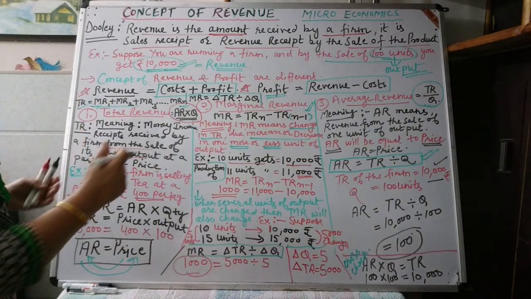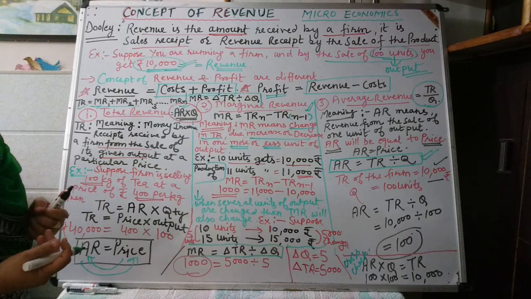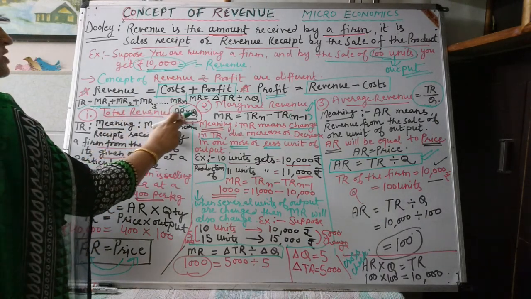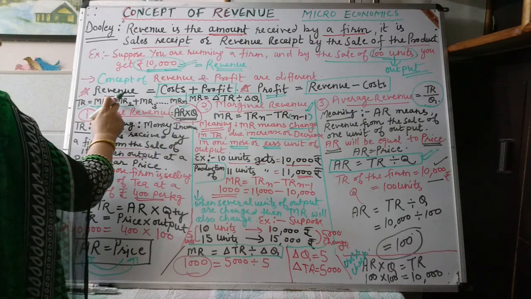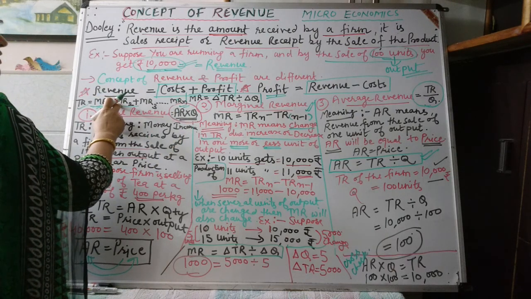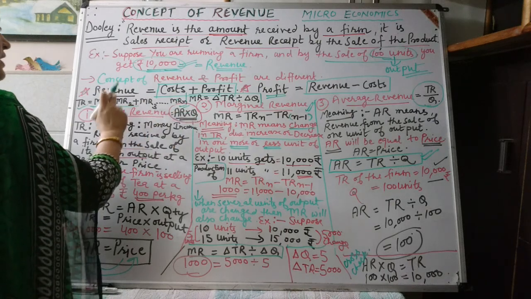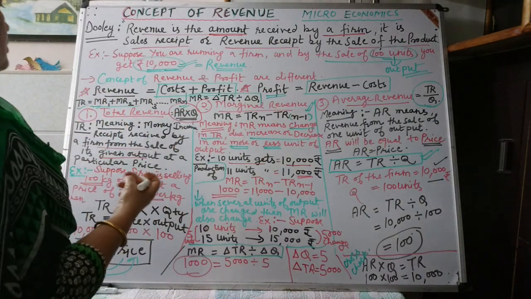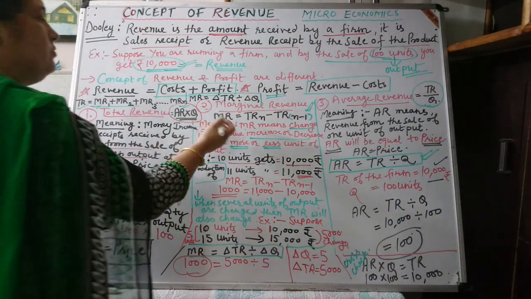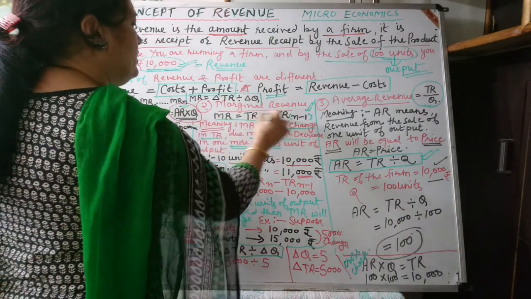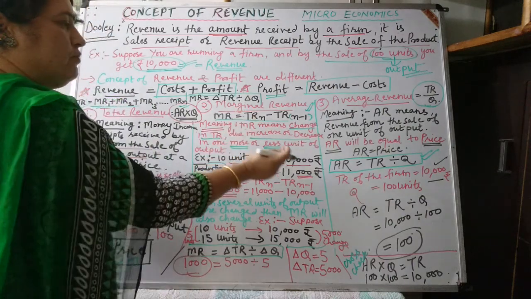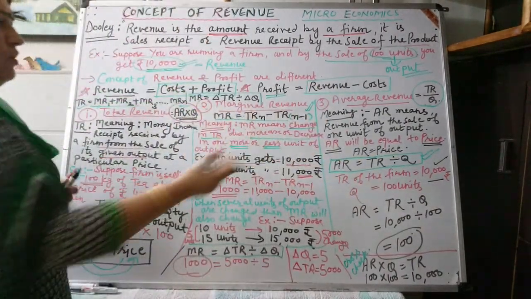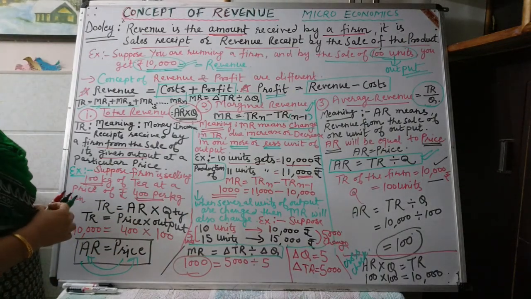It means all the three revenues are interrelated. We can't calculate total revenue if neither average revenue nor marginal revenue is given. One of them must be given for the calculation of total revenue, and similarly for the calculation of marginal revenue and average revenue, total revenue is required. So in this way all the three revenues are interrelated.